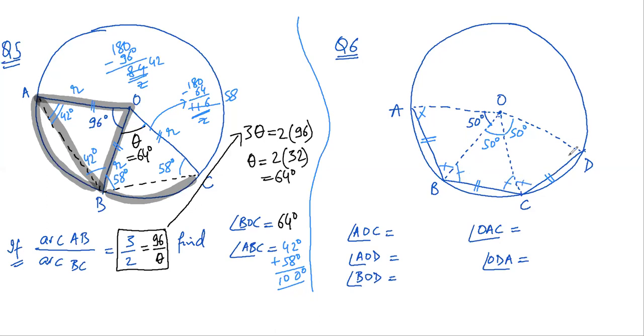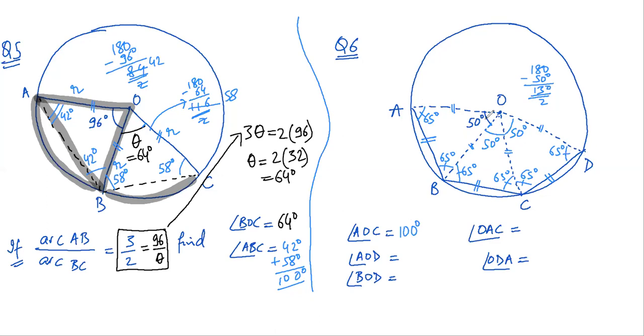All these angles are equal because all these are radii, and 180 minus 50 degrees divided by 2, all these angles are 65 degrees. So AOC is 100 degrees.